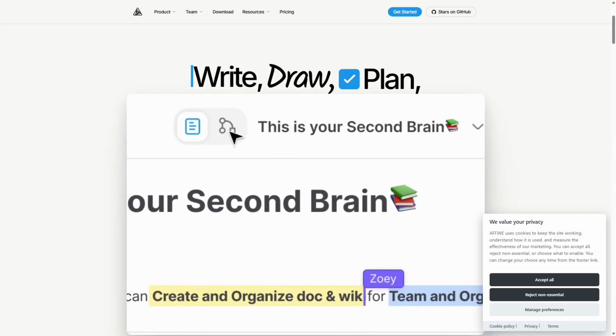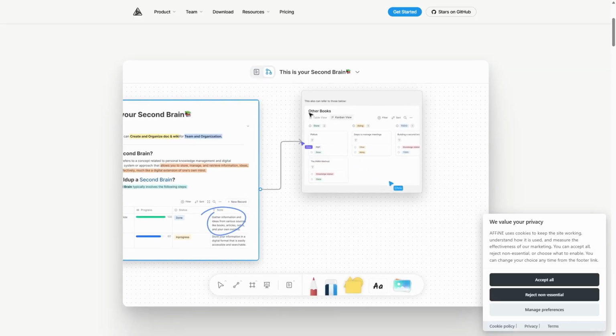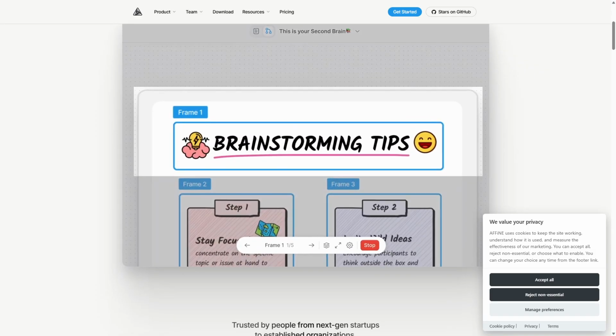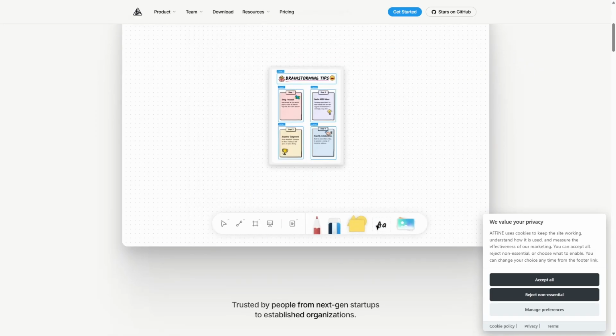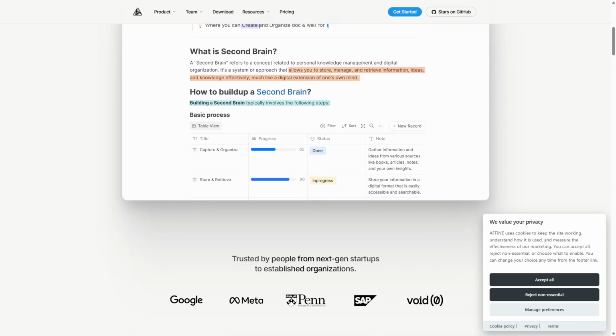Its strengths include powerful knowledge management features, intuitive linking of information, and built-in collaboration tools. However, Affine may require a learning curve for users unfamiliar with graph-based systems, and its open-source nature means some enterprise-level features are still evolving.